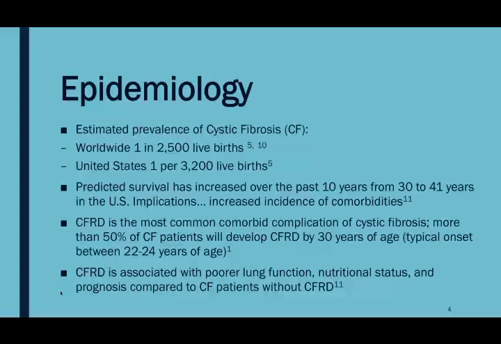However, the implications of an improved prognosis is an increased incidence of comorbidities such as CF diabetes, osteoporosis, and joint diseases. CF diabetes is the most common comorbid complication of cystic fibrosis, and more than 50% of cystic fibrosis patients will develop diabetes by 30 years of age. The typical onset is between 22 and 24 years of age. CF diabetes is associated with poor lung function, poor nutritional status, and a decreased prognosis compared to those cystic fibrosis patients without diabetes.